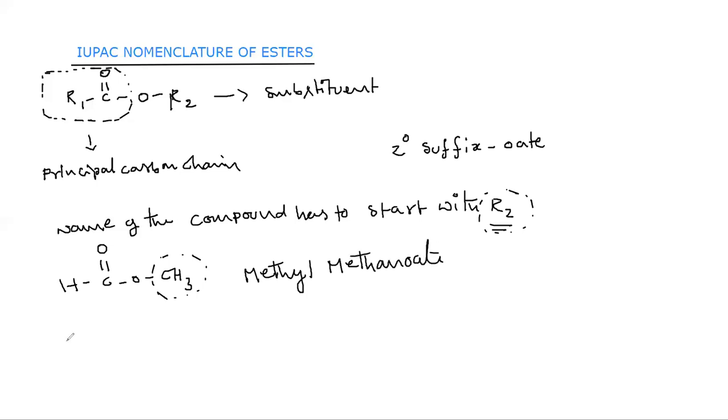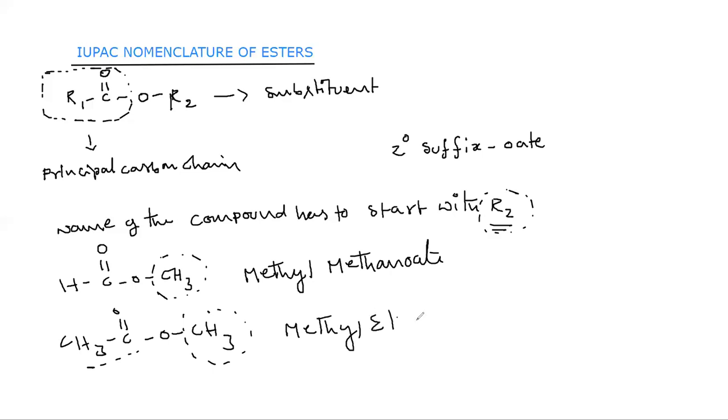Got it? Similarly, for example, if I have CH3C double bond O OCH3, then here what do I have? Methyl group here, and in this principal chain I have two carbons, so this is called methyl ethanoate.